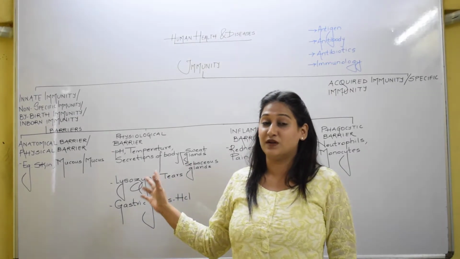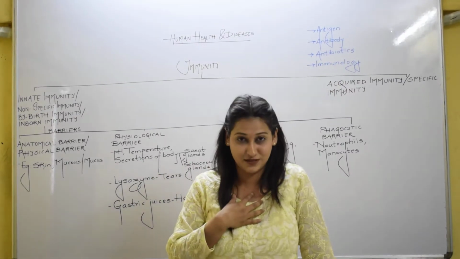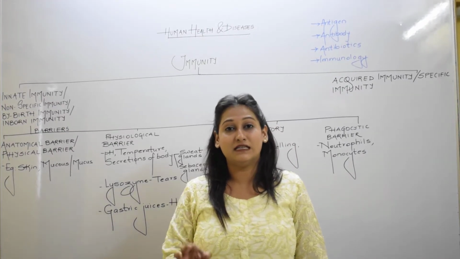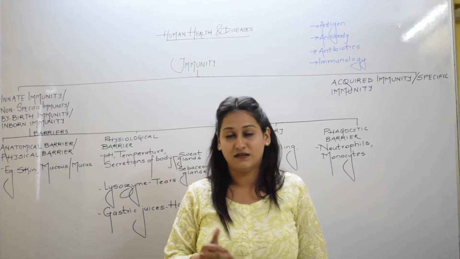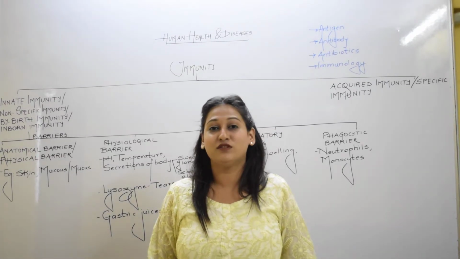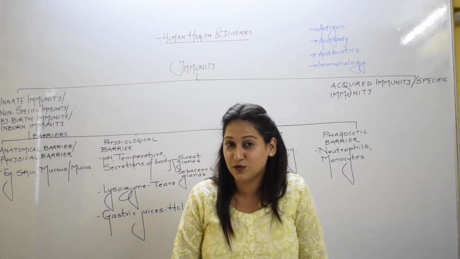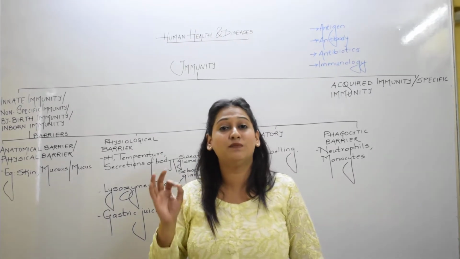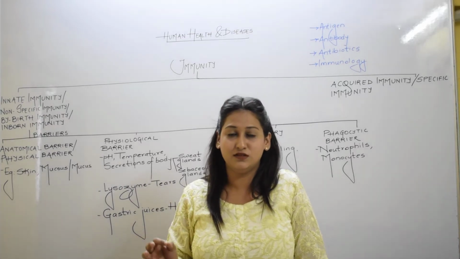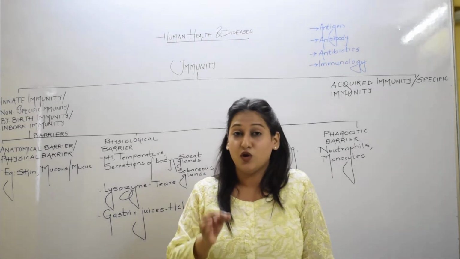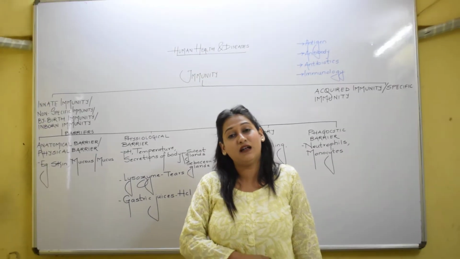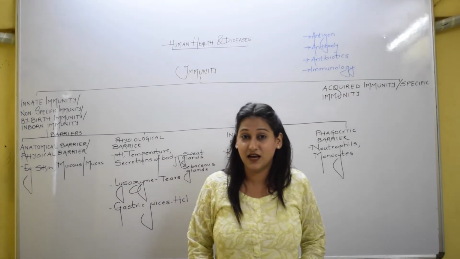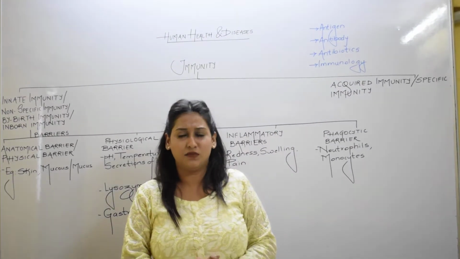Well, this chapter revolves around our immune system. To understand this chapter in a better way, we need to first understand the four definitions. The first definition that we are going to study is antigen. An antigen is any foreign particle or foreign substance which enters our body, causes us infection and stimulates our immune system to respond. These antigens can be in the form of bacteria, viruses or any other materials.